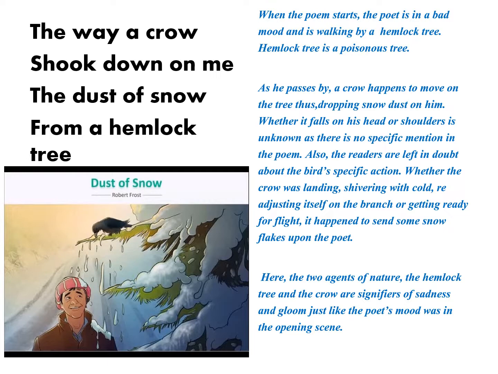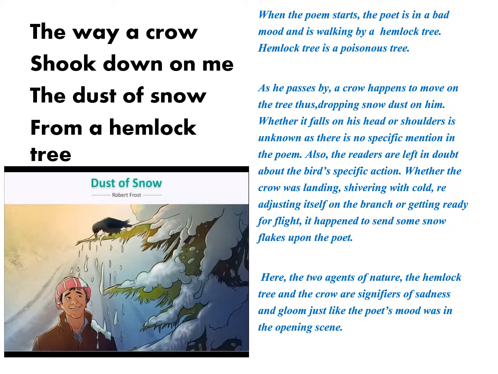As he, who? The poet. As he passes by, a crow happens to move on the tree, thus dropping snow dust on him. Whether it falls on his head or shoulder is unknown, as there is no specific mention in the poem. Also, the readers are left in doubt about the bird's specific action. Whether the crow was landing, shivering with cold, readjusting itself on the branch, or getting ready for flight, it happened to send some snowflakes upon the poet.